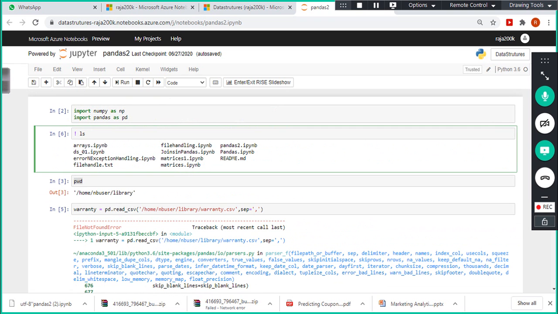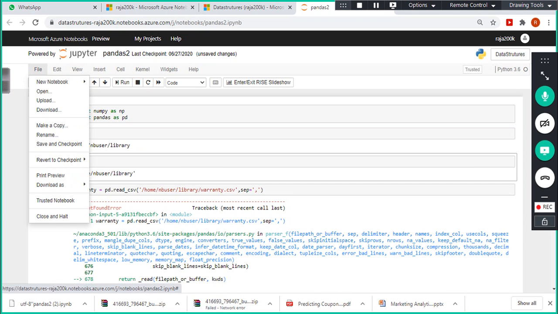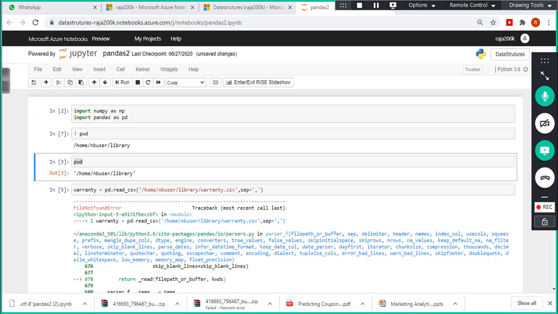Okay. All right, one second, let me see. Where is it? This one is not there. It got crashed. PWD gives me the current working directory, home user library. It is not there, home NB user library, it is not there. Anyhow, in the interest of time, I am going to re-upload it, it will not take much time.